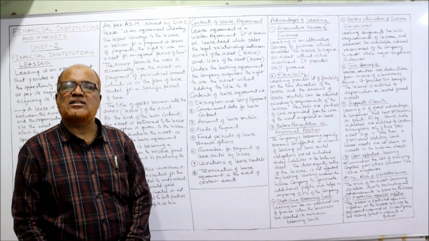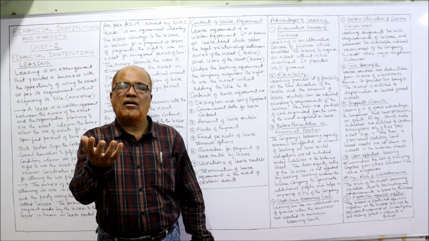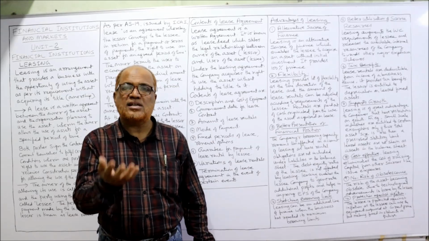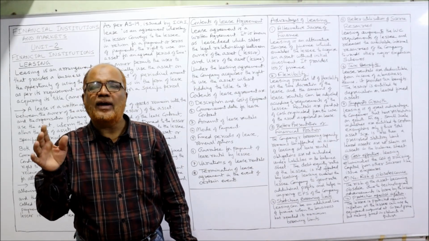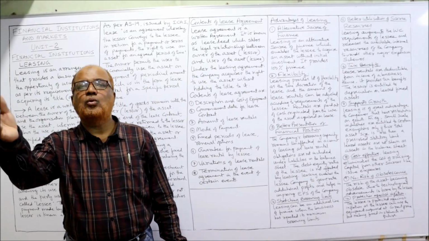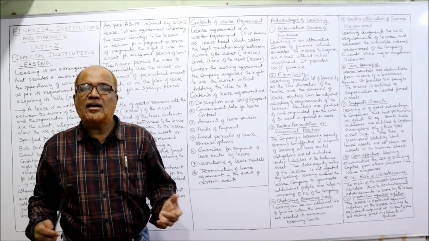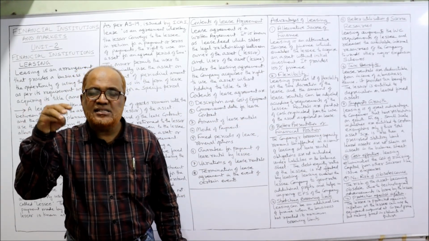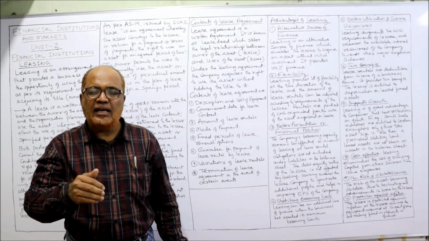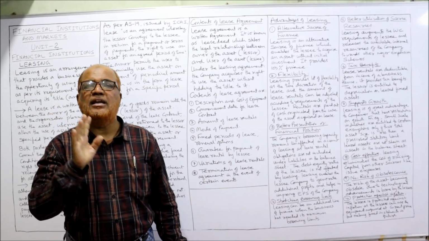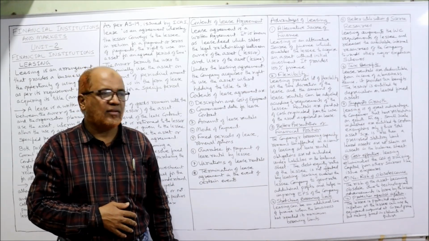Next is cost effective. How is it cost effective? Because when a business wants to purchase the asset by taking a loan or by issuing shares, a lot of expenditure is incurred to raise the capital and then purchase the asset. Unnecessary cost will be incurred in raising the capital. In the same way, when the asset is taken on lease, this cost can be eliminated. The cost of capital can be eliminated. That is also one of the benefits.